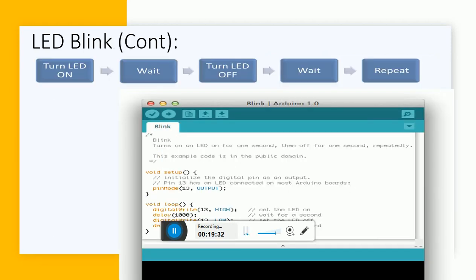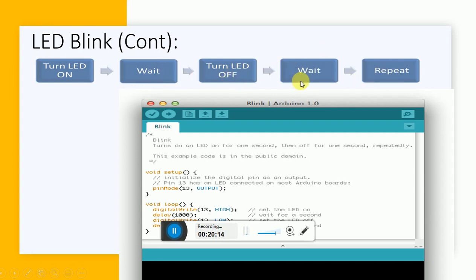Before going to Tinkercad, first of all we'll see the flow for how we are going to blink the LED. First we are going to turn on the LED. To turn on the LED, I need to give logic high on pin number 13. So I will be sending logic high on pin number 13, then I'll give some delay, that means I'll wait for some time. See, blinking is on, off, on, off. So on for some time, then off for some time, on for some time. In this way, it will be visualized that it is blinking. So I need to turn on the LED, then wait for some time, then turn off the LED, then wait for some time, and then repeat.